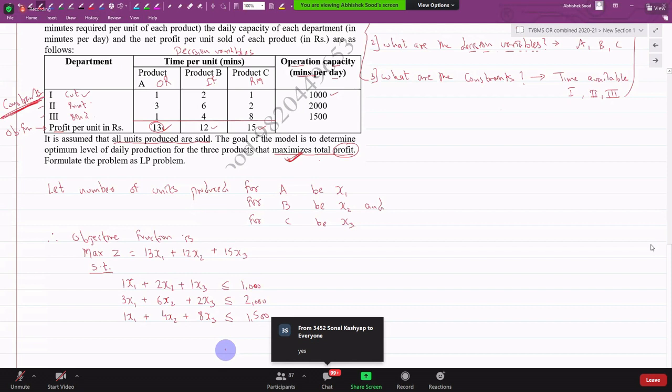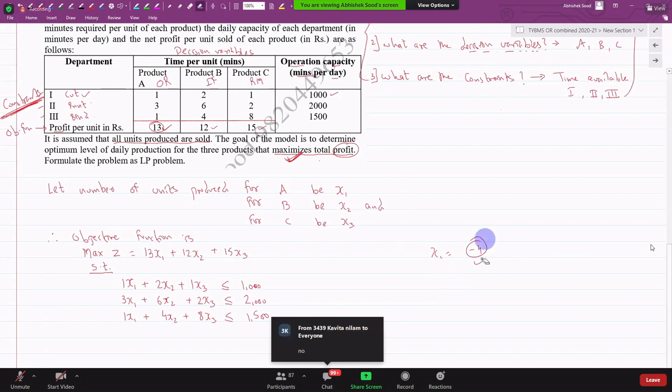But does the computer know that these are books? For a computer, these are just variables. Yes or no? No. For the computer, it is just any other variable. So the computer can give you a negative answer, that x1 is equal to -4. Yes, it can very well give it to you. Is it possible to print -4 books?